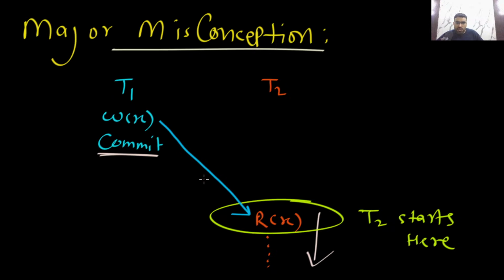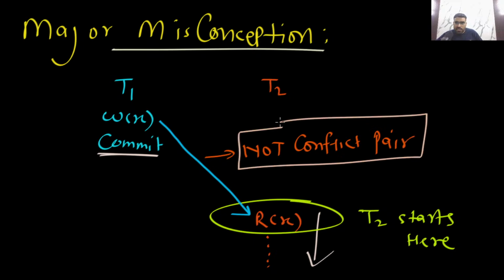Okay, remember this is also a conflict pair. If you say this is not a conflict pair, then that is a misconception. If you say this is not a conflict pair, then this is wrong. Is this clear?